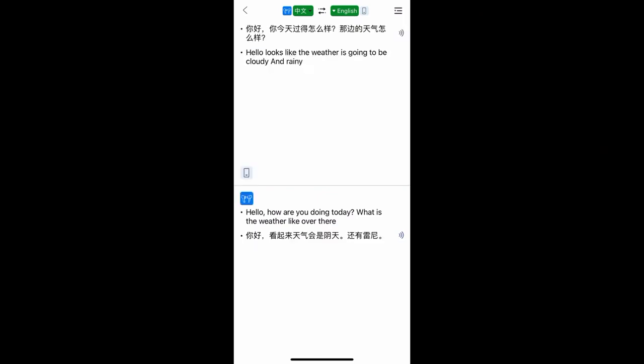So what is my overall thought on the Wooask app? I really enjoy this app because it has all the great features that anybody can ask for. Translating app, it has everything that you need. You can do it online, offline, which is awesome.